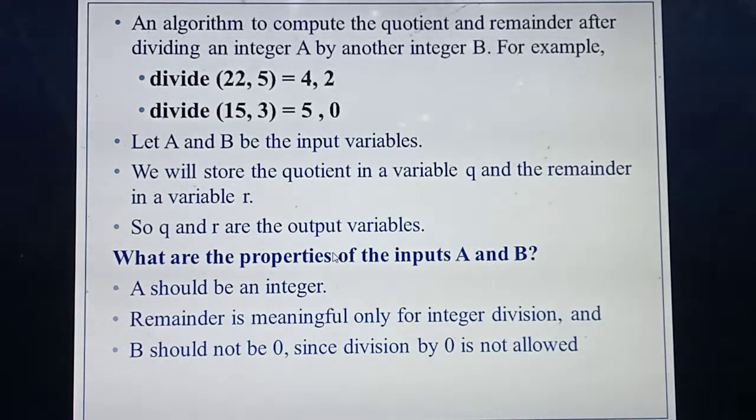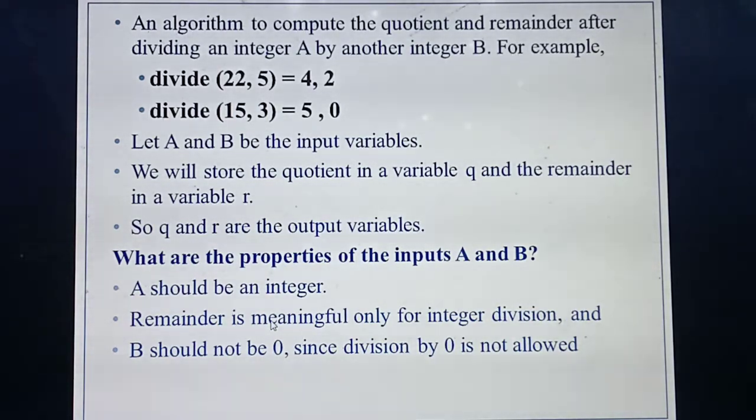So what do we mean by property? Just like rules. Here, what's the first property they are giving? A should be an integer. What do we mean by integer? Nothing but numbers. If you are giving two numbers, only then can you divide. Instead of two numbers, if you are giving two letters, can you divide? No. So the first property is that the input variable A should be an integer.